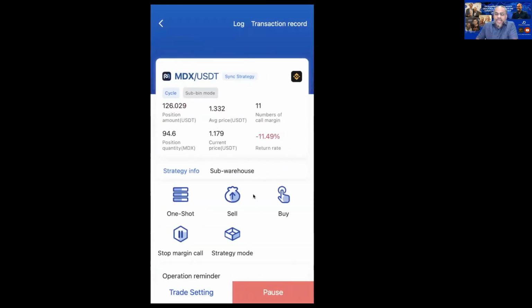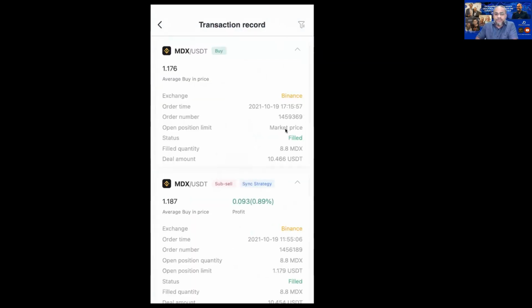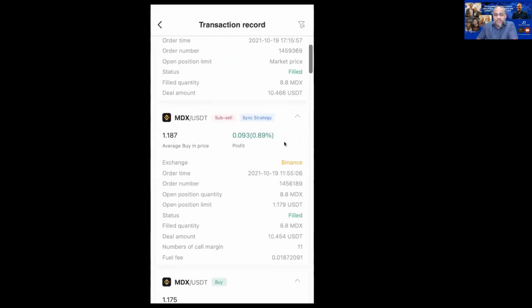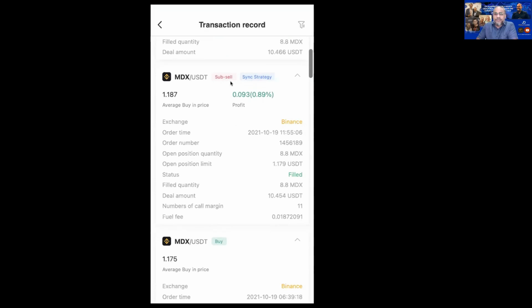Now, under the MDX, you will see the transaction record. So click the transaction record. Now, can you see here? Under the transaction record here, you will be able to see, for example, this is the sub-sell. Although it is already at the sub-bid 11, I am still making profit by using the resilience strategy. Here you'll be able to see the profit, which is about 0.89%.